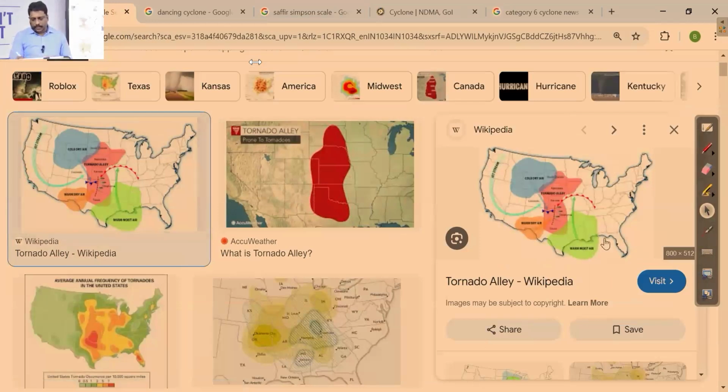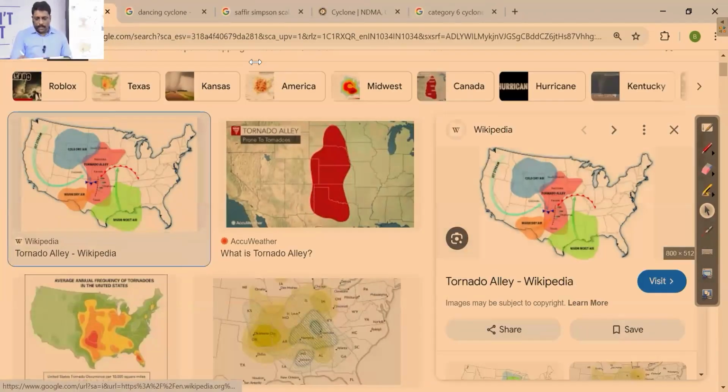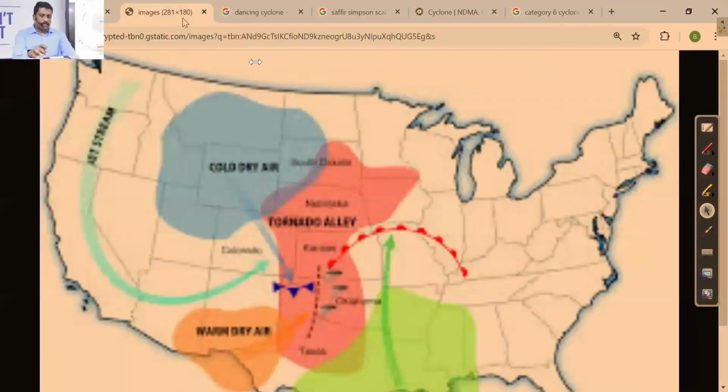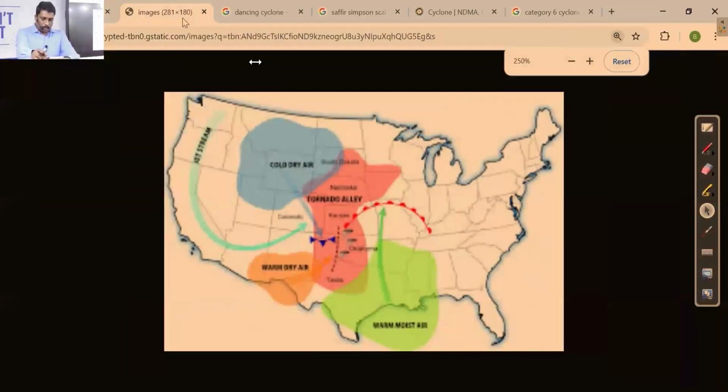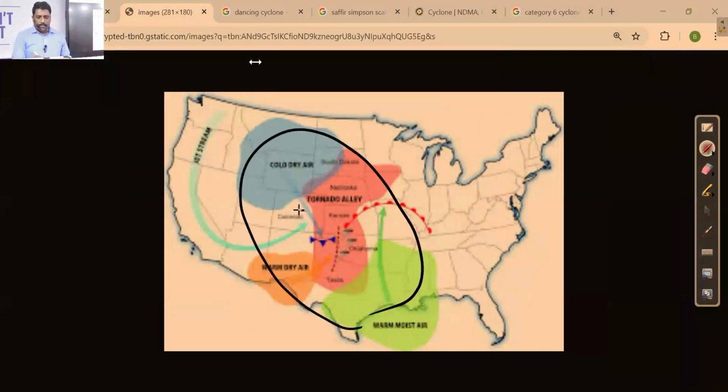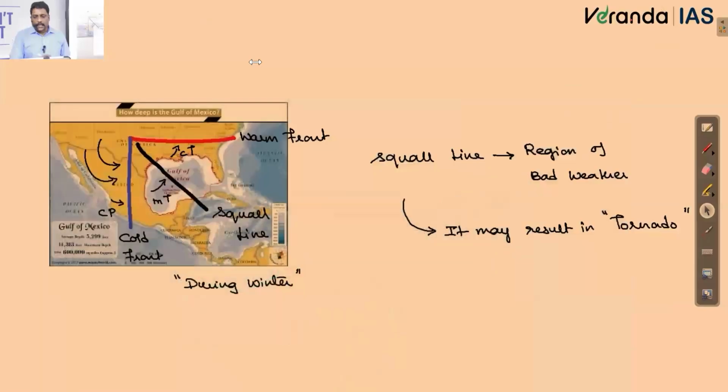As I was telling you, the region very close to the Gulf of Mexico is where tornadoes are very common. One small clarification: a tornado itself is not common, but among the global occurrence of tornadoes, if you ask me which region has very common tornado occurrence, it is this region. All this region put together, we call Tornado Alley. Right, my friends, everything about tornadoes we have now taken.